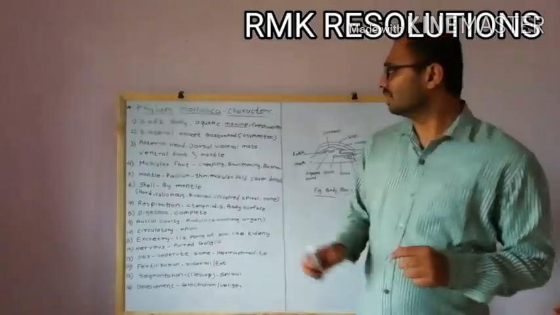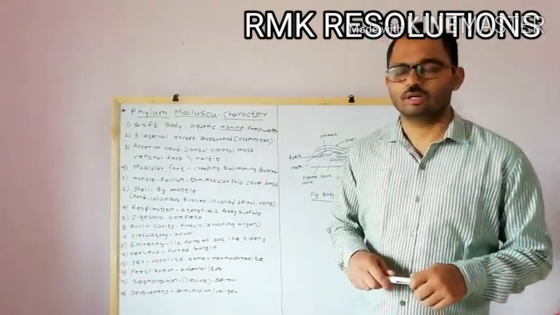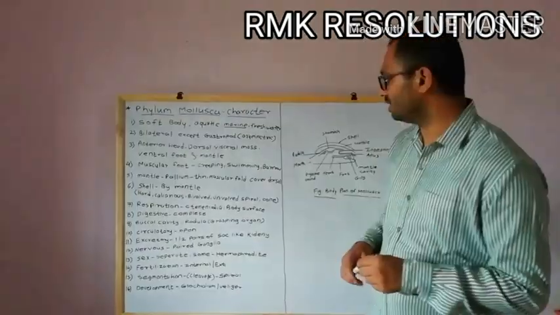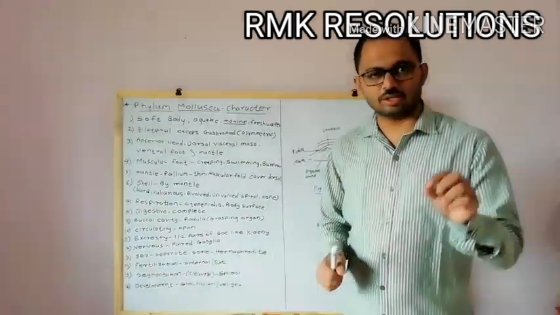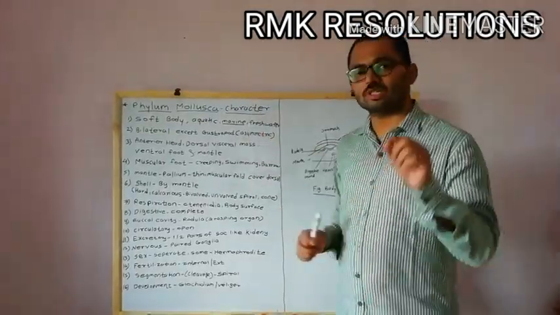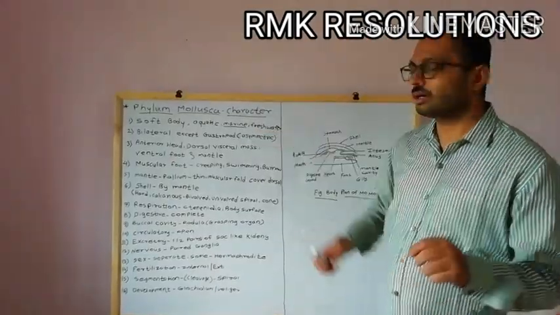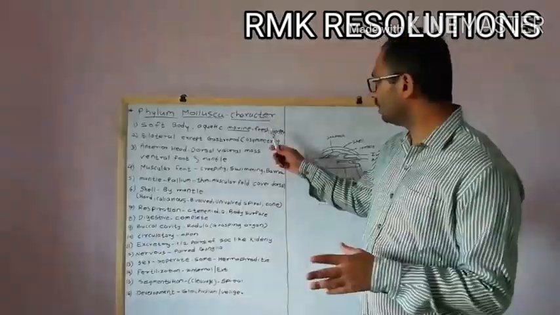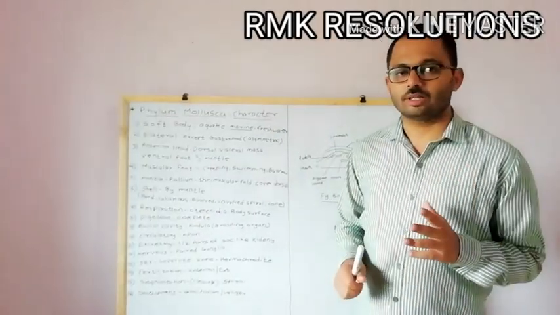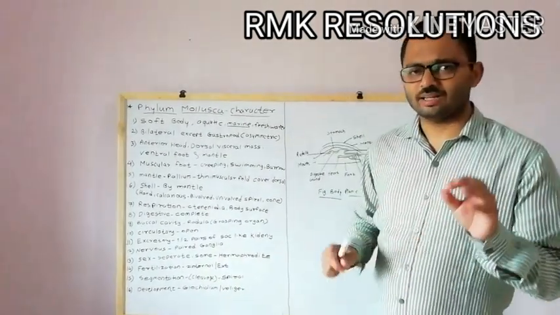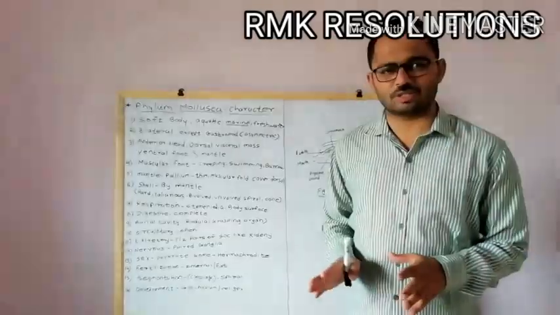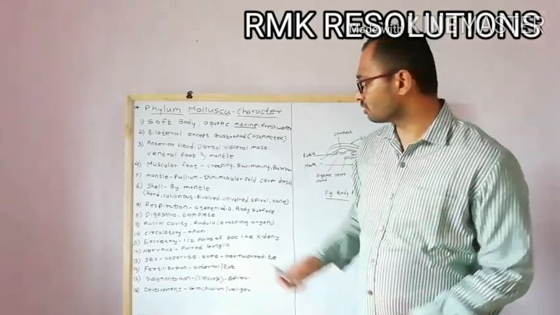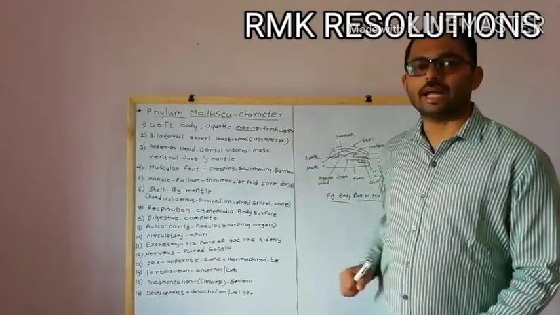Now let's see the habitat of this particular Mollusca. So these Mollusca, usually they are aquatic in nature. Aquatic means they are found in the water, especially most of the species of the Mollusca are found in marine water, and a few forms of the Mollusca are found in fresh water also, but mostly they are found in marine water. And again there are some very few Mollusca species found on the land, so that is called a terrestrial Mollusca. So this is the habitat of the Mollusca.